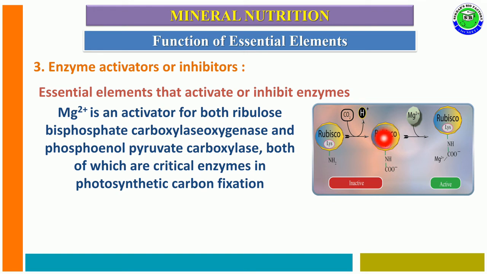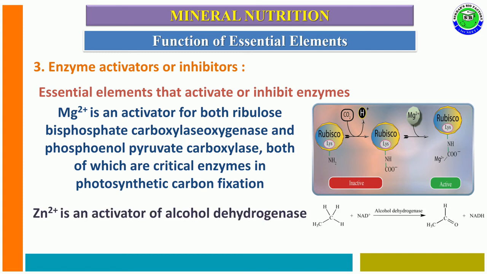In the presence of magnesium only, the Rubisco enzyme is activated to perform its function. And during photosynthesis, especially in C3 plants, Rubisco, that is the ribulose bisphosphate carboxylase oxygenase enzyme, and PEP carboxylase, the phosphoenol pyruvate carboxylase enzyme, are activated with the help of magnesium only.